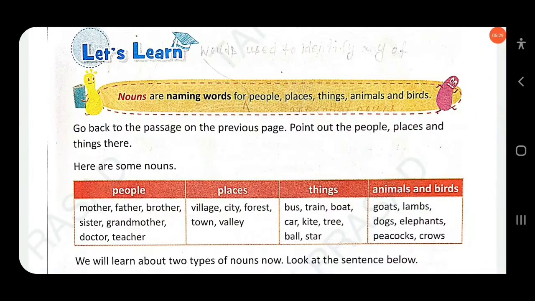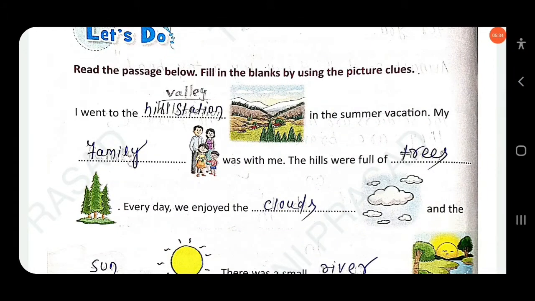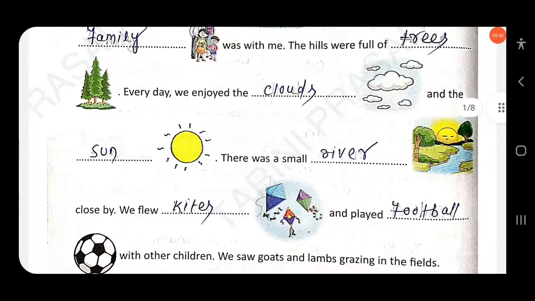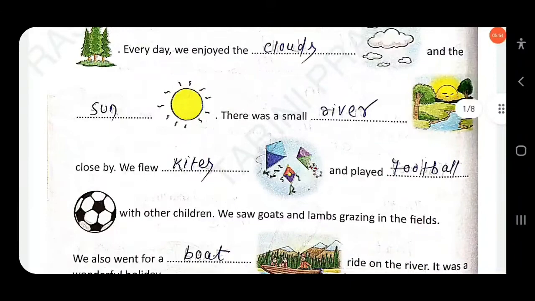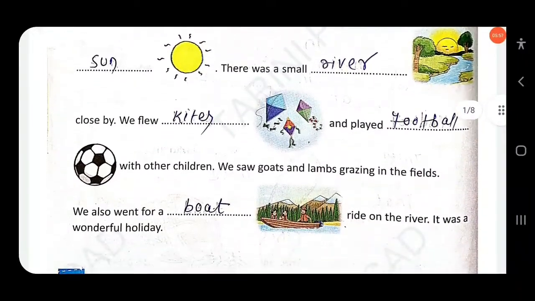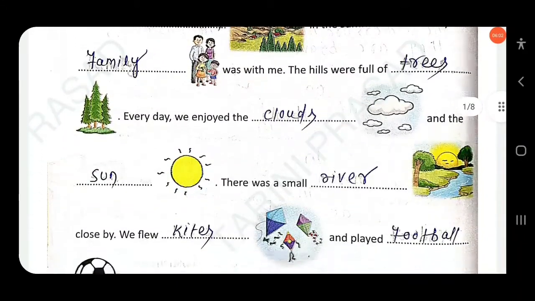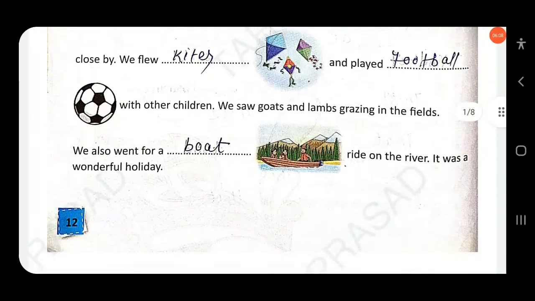Point out the people, places and things. The places you find are hill station first, then river. These are the places. Then people: you can call the father, mother, sister and brother. Then things can be called trees, then you can call the clouds, sun, football, boat. These are the names of things.